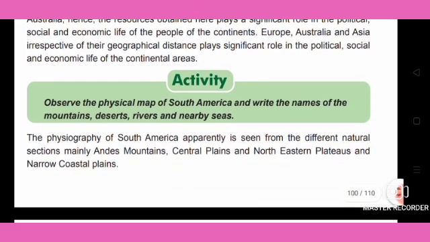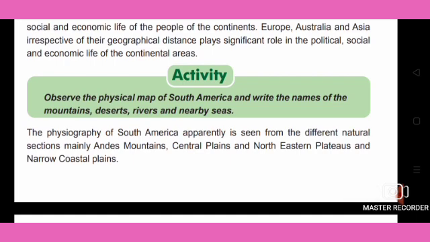Next, one of the activities given: observe the physical map of South America and write the name of the mountains, deserts, rivers and nearby seas. Already we have seen which rivers, deserts and mountains there are, so you can see them in the map.